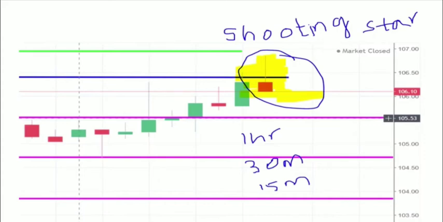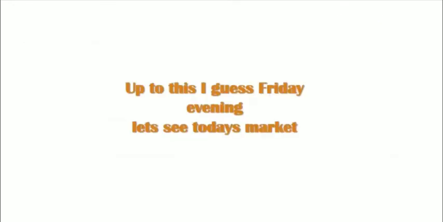Based on these candlesticks I analyzed it, so definitely the market will go down on Monday. I'm going to compare this on the 1 hour chart, 30-minute chart and 15-minute chart. Each chart shows the shooting star.